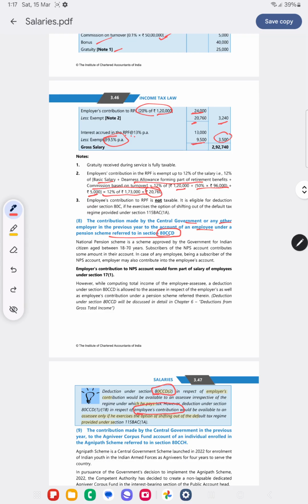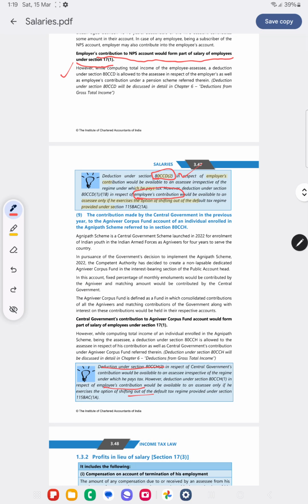Such employer contribution is taxable, being employer's contribution to NPS account, and would form part of salary of the employee under section 17(1). However, they can get the deduction.